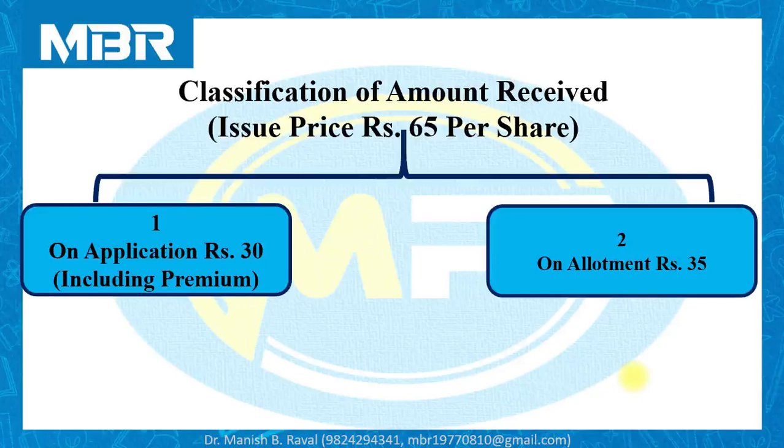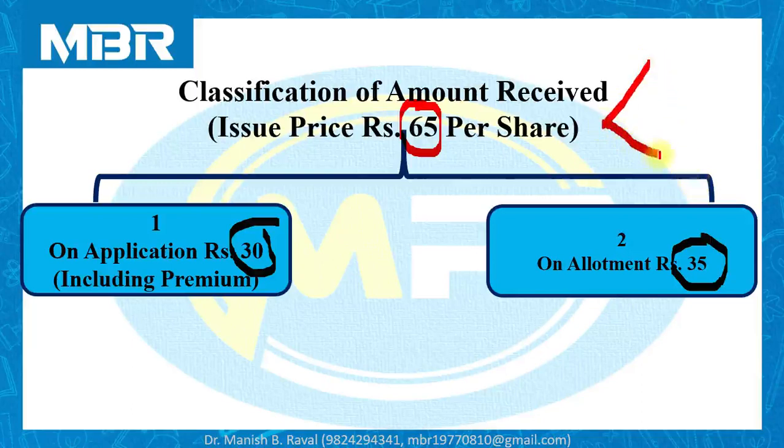The second is amount received by the company on allotment. On application, the company has received rupees 30. Total amount to be received by the company is 65. So on allotment 35. We are calculating this for the purpose of dealing with the public. Here we have to deal with two different stakeholders. One is the underwriter, with whom we have already completed the final settlement. But still we have to deal with the public, because the public is also one of the stakeholders for us, because we have issued our securities to the public.